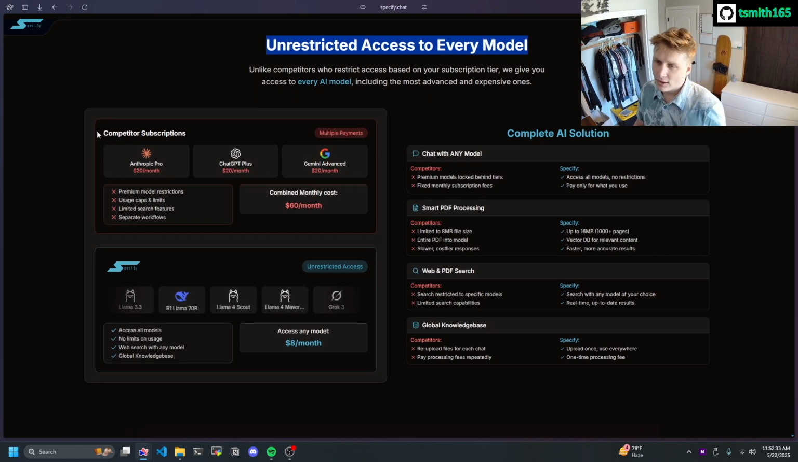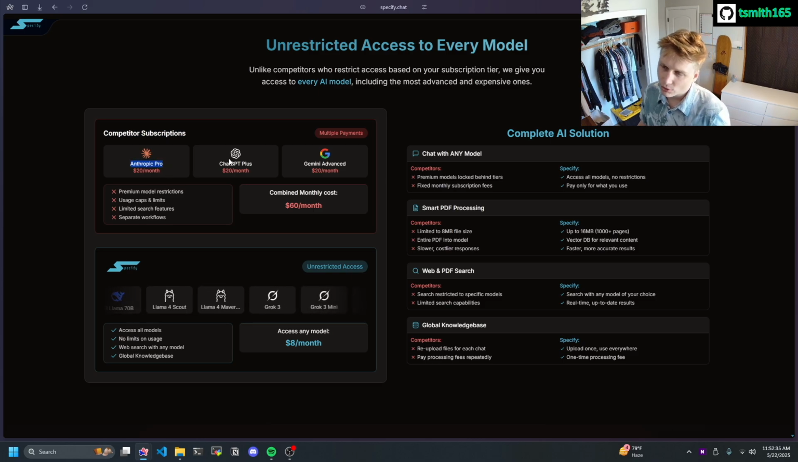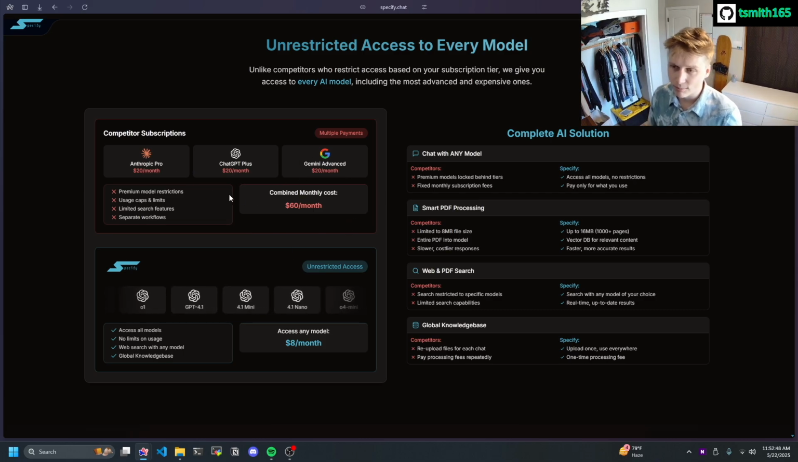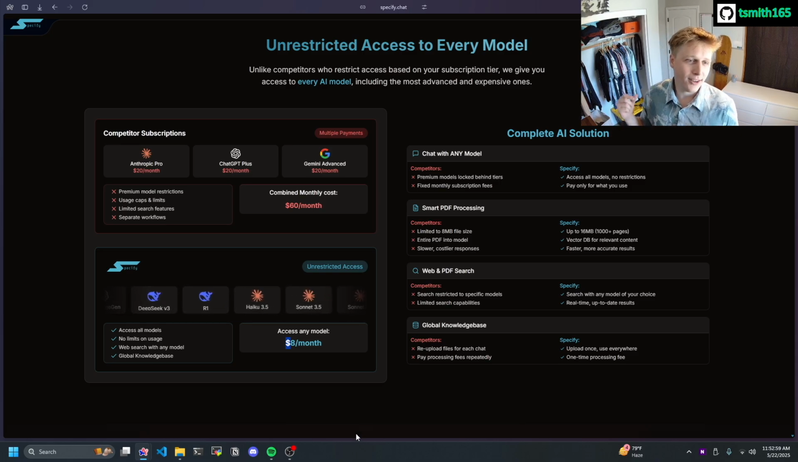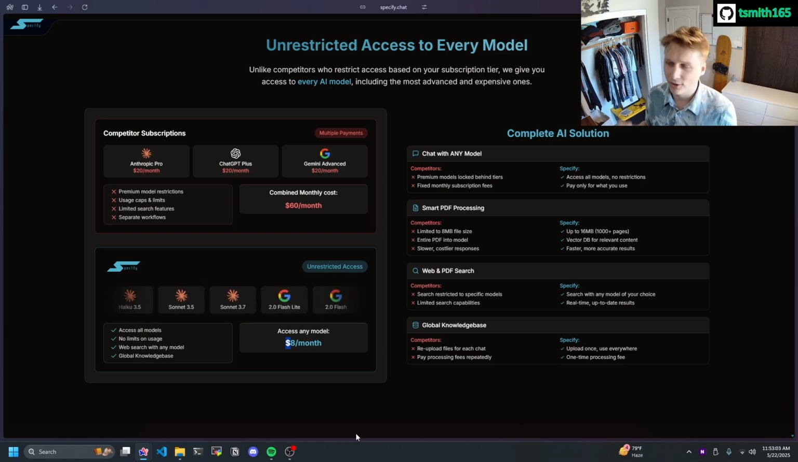So you can see, for example, with our competitors, we have Anthropic, ChatGPT+, Gemini Advanced. All of these are going to cost you $20 a month just for the base tier subscription. That's going to be $60 a month for all of those, and you're not even going to have access to all the key features that you might want. Maybe you will with one model, maybe with another model you won't. With Specify, starting at just $8 per month, you're going to have access to every single model out there, and access to every feature that you could ask for with every single model out there.